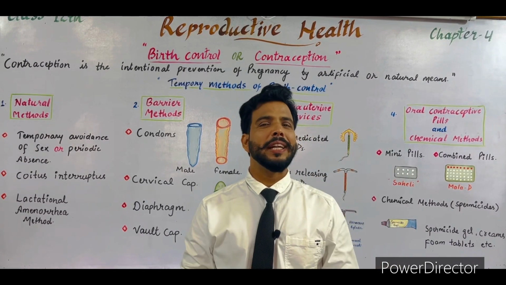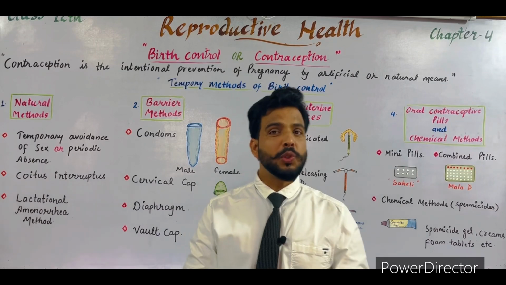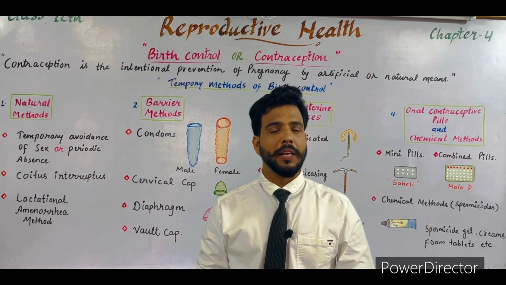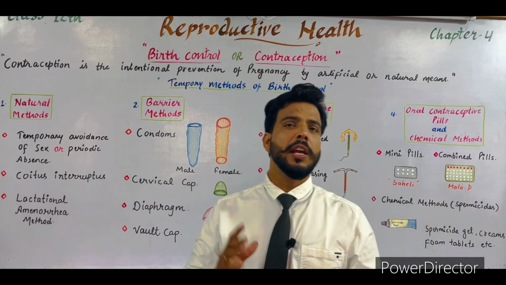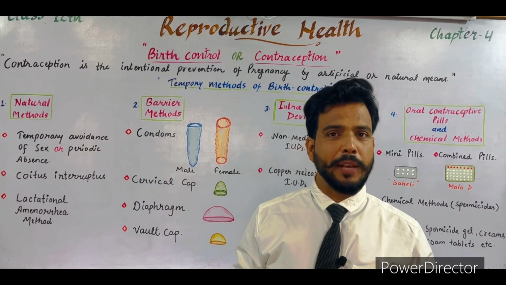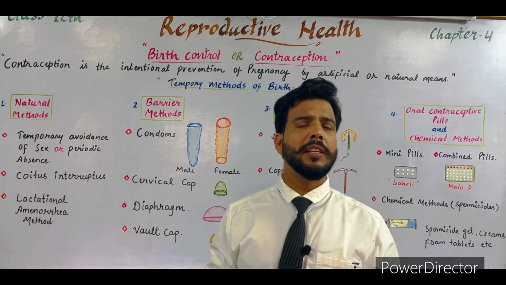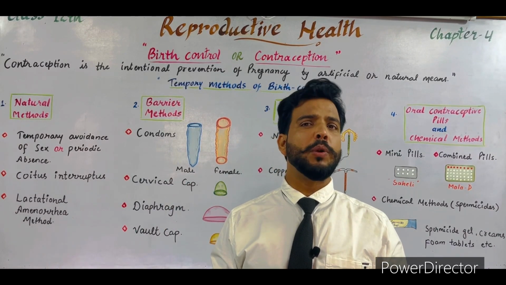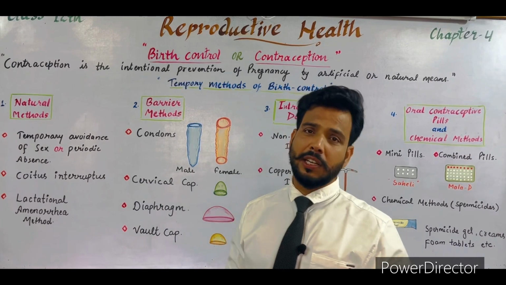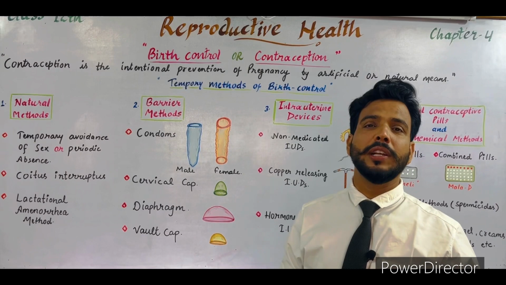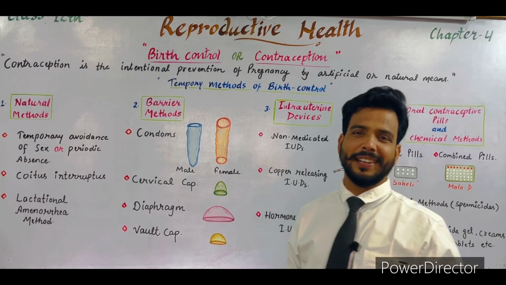Students, as we all know, currently I'm teaching you a new chapter of class 12, chapter number 4, Reproductive Health. It is the third lecture of this chapter. In two earlier lectures I have described the different problems related to reproductive health, strategies, and also amniocentesis. In this third lecture, today we will talk about birth control or contraception. So let's start the video.